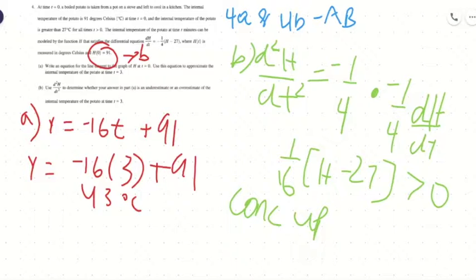And so while that doesn't seem like it makes a lot of sense, you just have to think, the first derivative looks like a classic y equals mx plus b, right? Or sorry, the first derivative is negative 1/4 times h minus 27. The second derivative is 1/16 h minus 27. It's fundamentally going to always be above the x-axis, and thus the estimation that we gave in part A is an underestimate. Now let's go to part C.